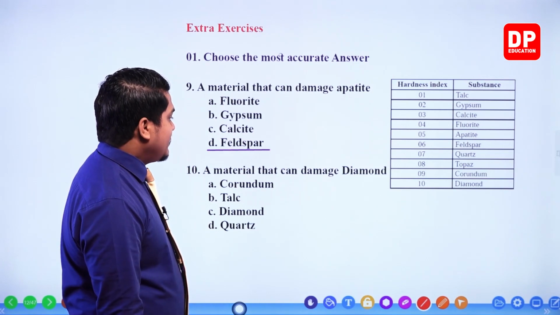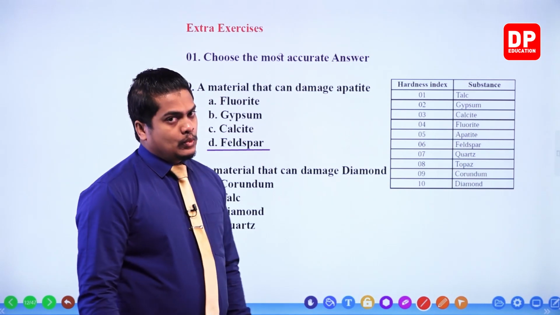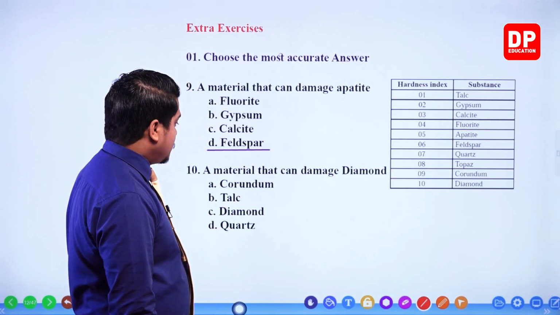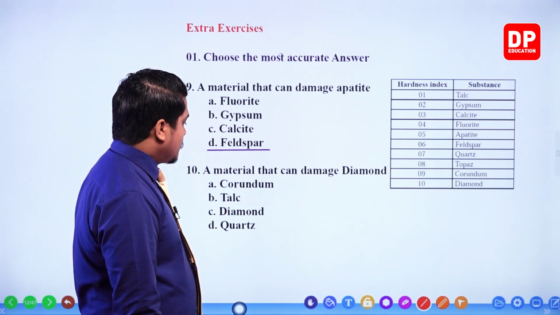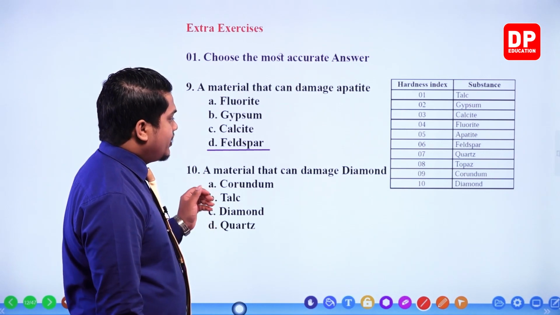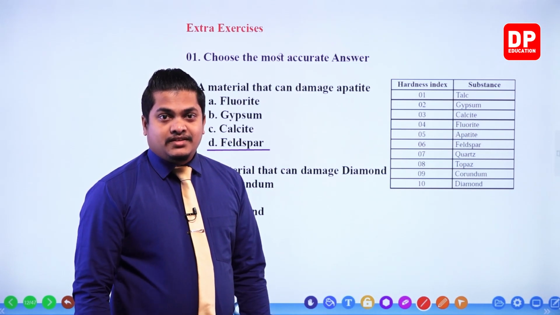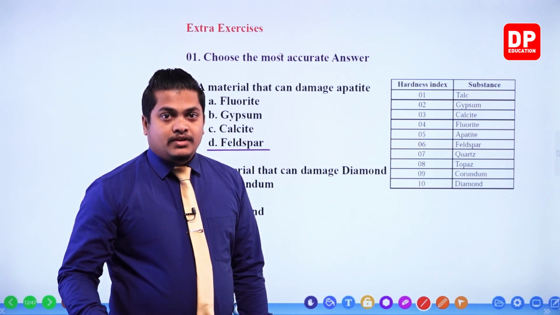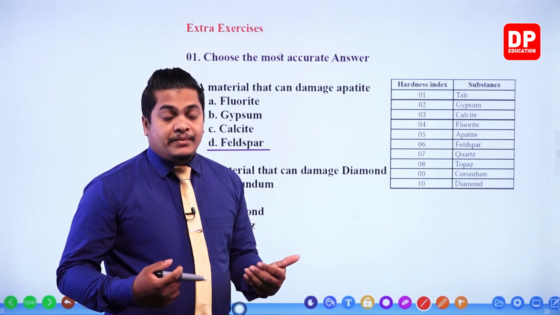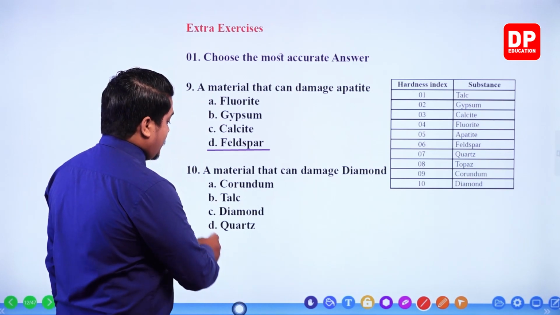Next one. Material that can damage diamond. Diamond is in the 10th place, no. Hardness index is exactly 10. So what can harm diamond? Corundum, no. Talc, no. Quartz, no. Then, my dear children, in order to damage diamond, you know that we have to use diamond itself. That's how we cut and polish diamond. Sometimes we use lasers or sometimes we use diamond itself, right? So our answer should be diamond.